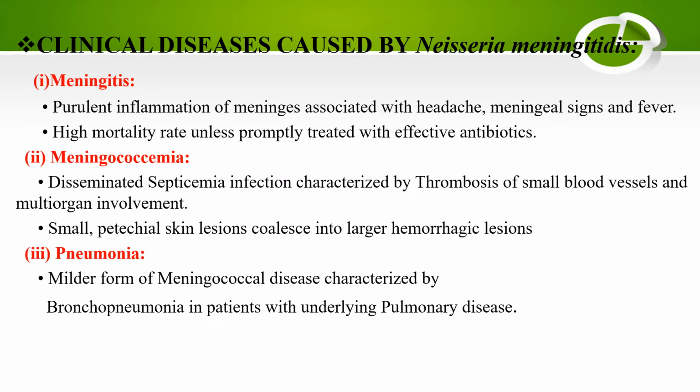Clinical disease caused by Neisseria meningitidis: meningitis, meningococcemia, pneumonia. Meningitis is purulent inflammation of the meninges associated with headache, meningeal signs and fever. Meningitis has a high mortality rate and is treated with antibiotics. Meningococcemia is a disseminated septicemic infection characterized by thrombosis of small blood vessels and multi-organ involvement. Small petechial skin lesions combine into large hemorrhagic lesions. Pneumonia is a milder form of meningococcal disease characterized by bronchopneumonia in patients with underlying pulmonary disease.